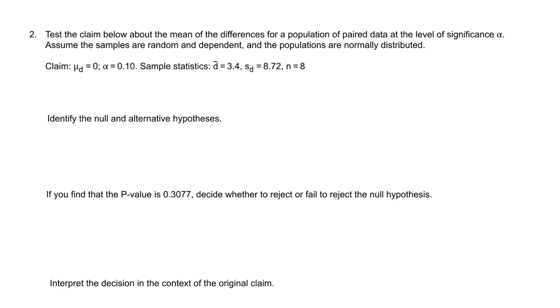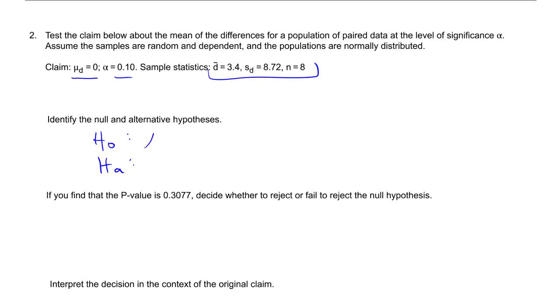Okay, let's take a look at another. This time the claim is the mean difference is 0, 10% significance. There's our data. So let's set it up. All right, so mu d equals 0 must be our null hypothesis. And mu d not equal to 0 is our alternative. This one is the claim, the null, and because we have the equals, not equals situation, this is two-tailed.